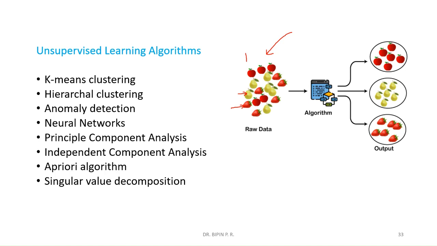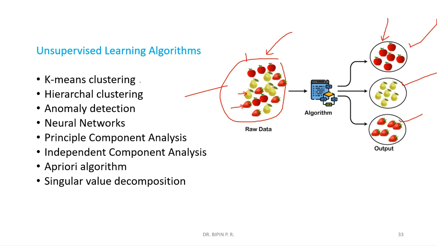Different fruits will be given as input, and the algorithm will form different groups or clusters from the input. This cluster belongs to this particular fruit, this cluster belongs to this fruit, and similarly this one also. Like this, clustering will happen in unsupervised machine learning algorithms.